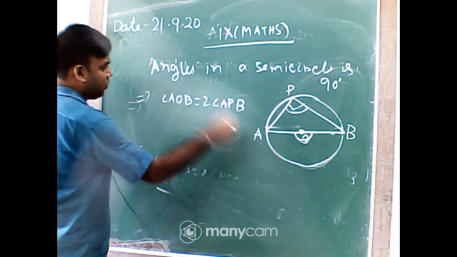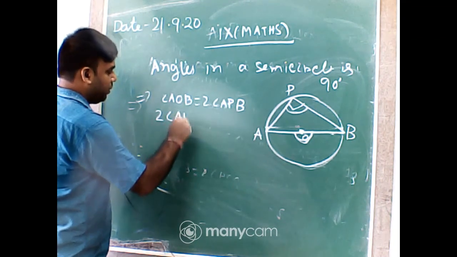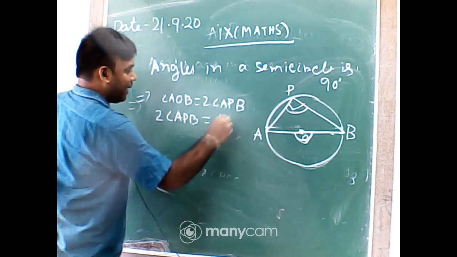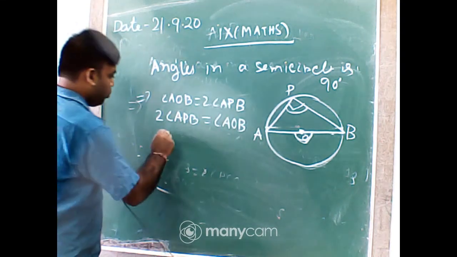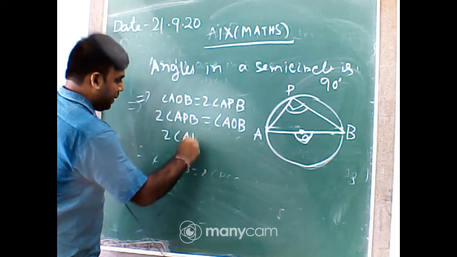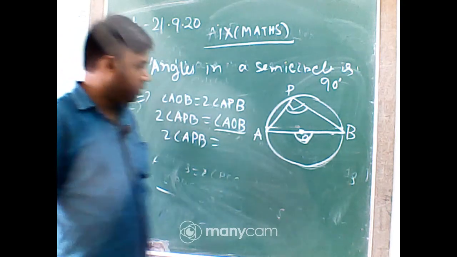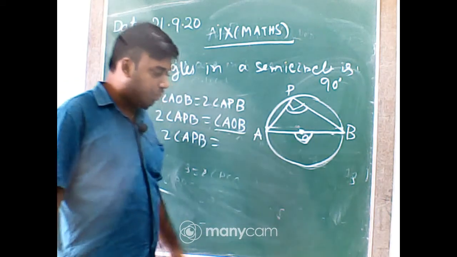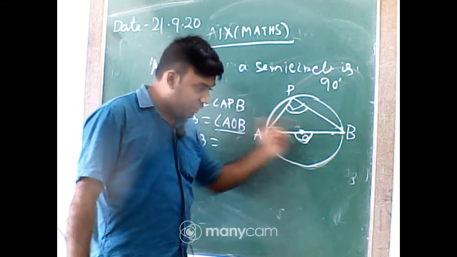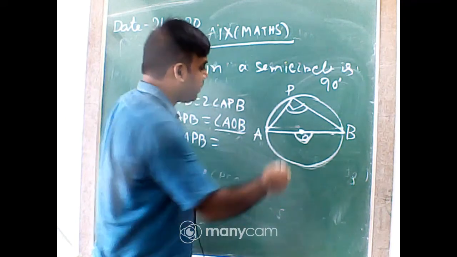Now just write it down by changing the side: 2 of angle APB equal to angle AOB. Now what will be the value of angle AOB? Tell me quickly. AOB is a straight line, that is the diameter, so that angle must be 180 degree.